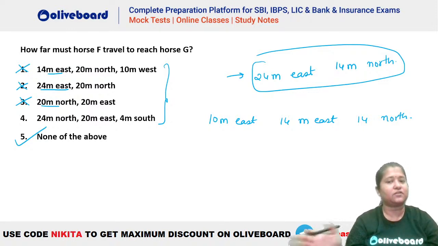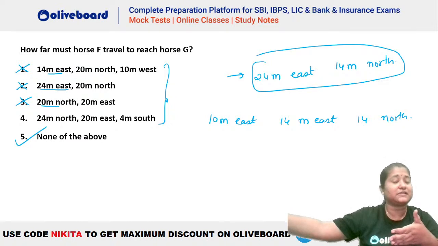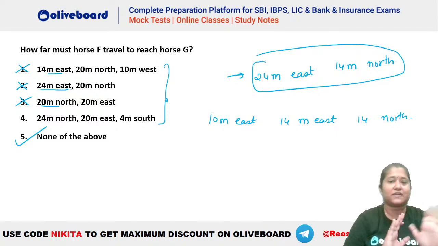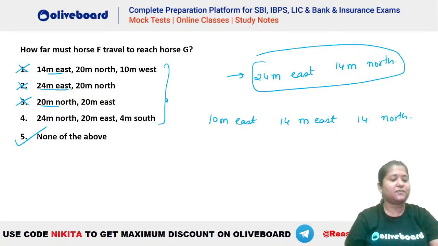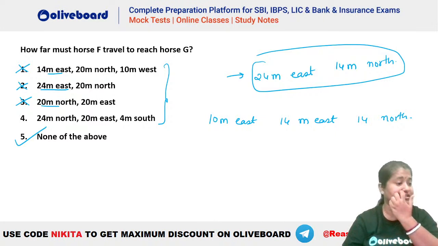You can divide it into different parts. Right? It does not matter whether you take 24 meters east first, or you go to 34 meters east and then you come 10 meters west. That is also fine. I hope this is clear, everybody. Today's session is quite interesting, different approach and different methods. Absolutely, we have to take new questions here for mains, right? Are we clear, everyone? Clear?